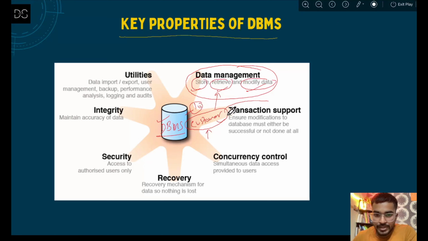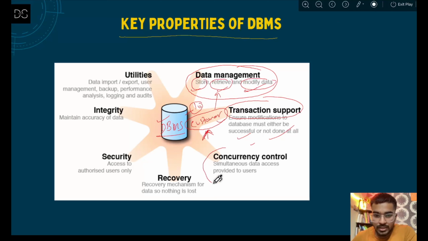The second property is transaction support. That means it ensures modification to the database must either be successful or not done at all. Now what does that mean? That means whatever modification you are doing in that table, it is either done successfully or not done at all. That means it will not create any error in between or crash your tables.